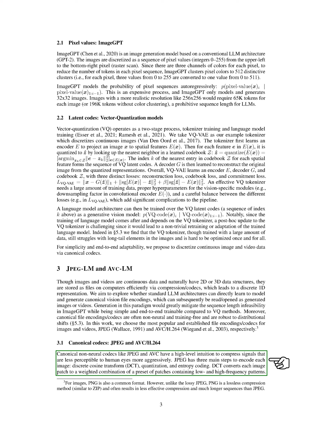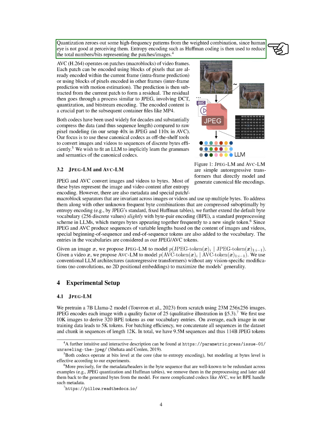First, we apply a discrete cosine transform, DCT, to convert image patches into a mix of low and high frequency patterns. Next, we use quantization to eliminate some high frequency patterns that our eyes struggle to see. Finally, we employ entropy encoding, such as Huffman coding, to reduce the number of bits needed to represent the images.